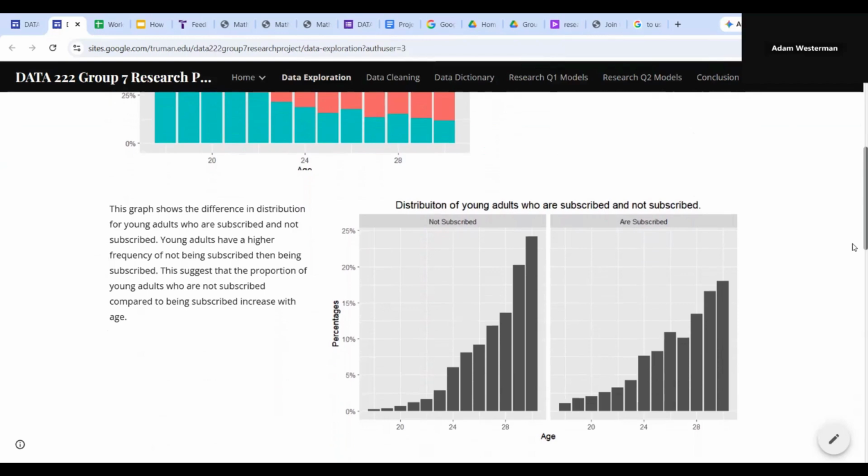The next graph facets the subscribed variable to show the relative distributions of the percentage each age takes up on the graph. Both graphs are increasing, but those who are not subscribed are increasing faster. One takeaway is that up until the age of 24, those who are subscribed take up a larger relative proportion than those who are not subscribed, but after age 24, not subscribed begins to take over.